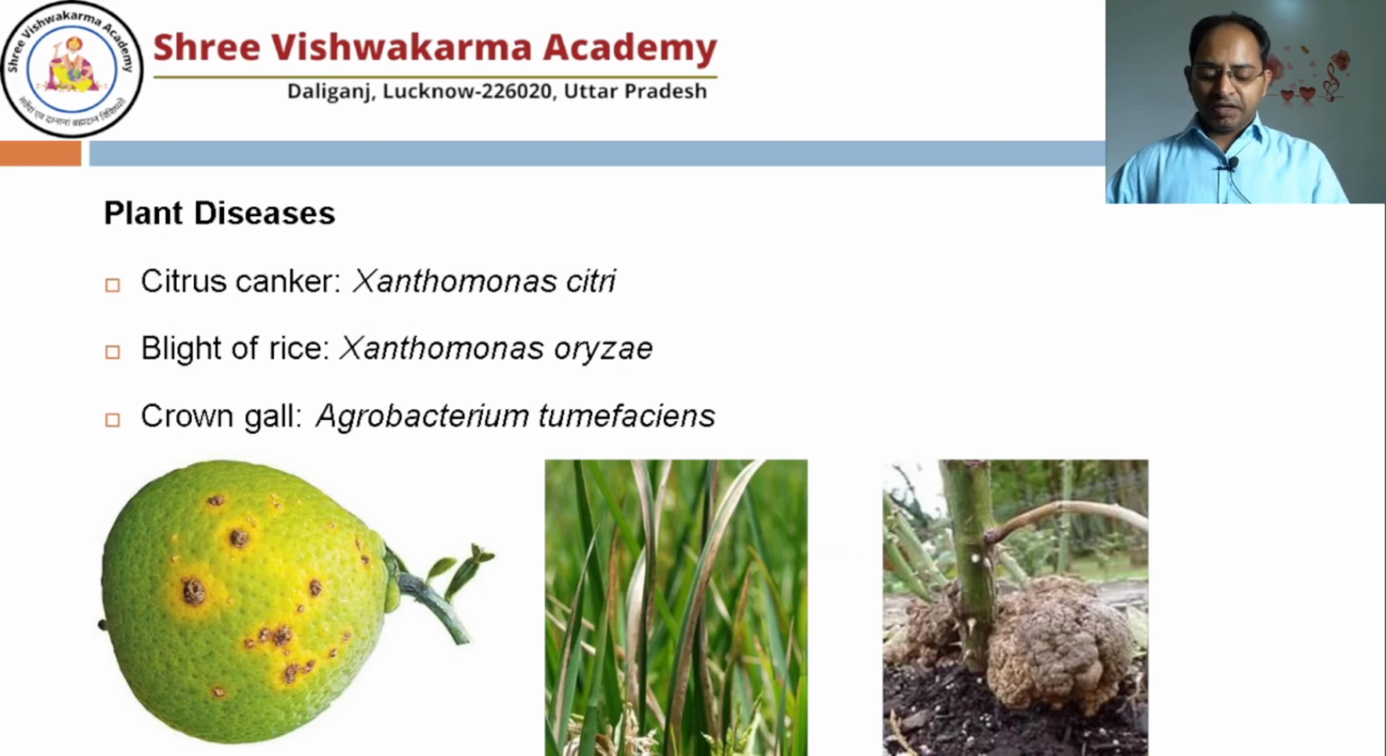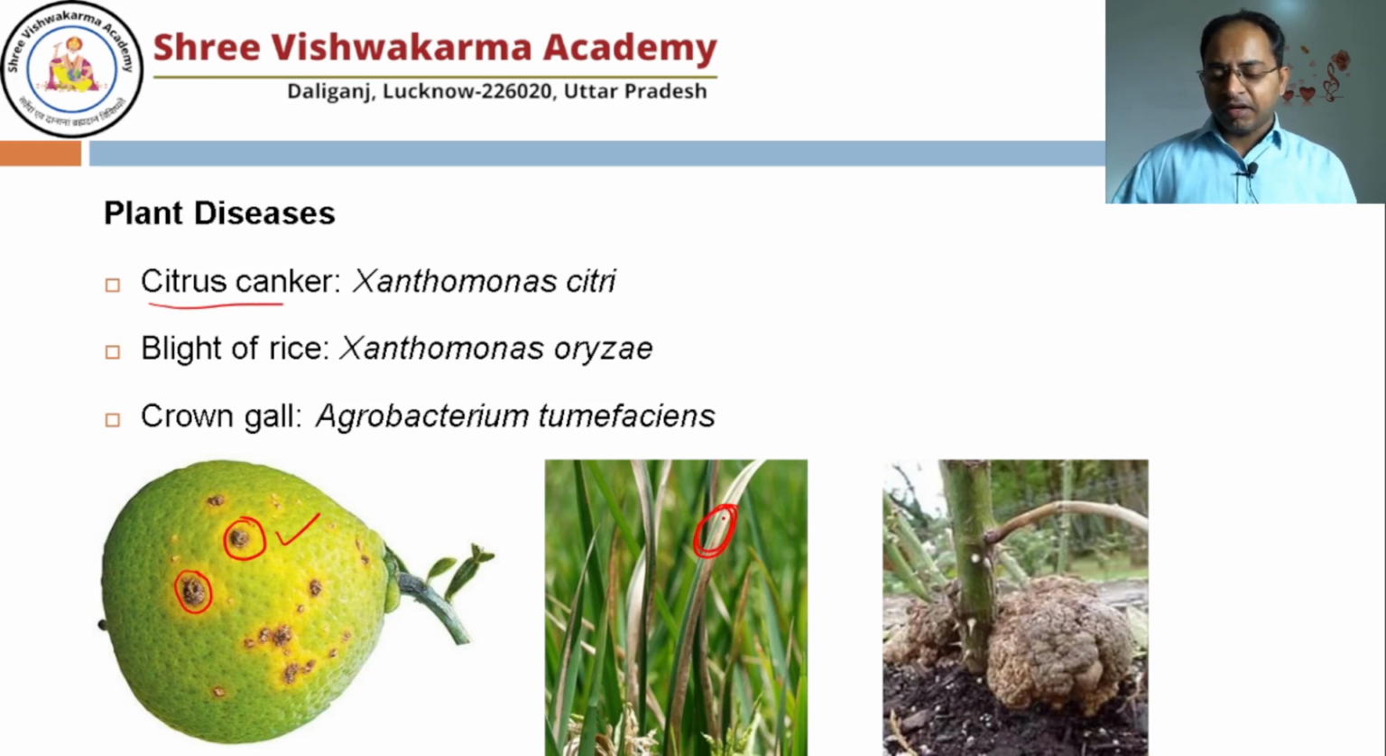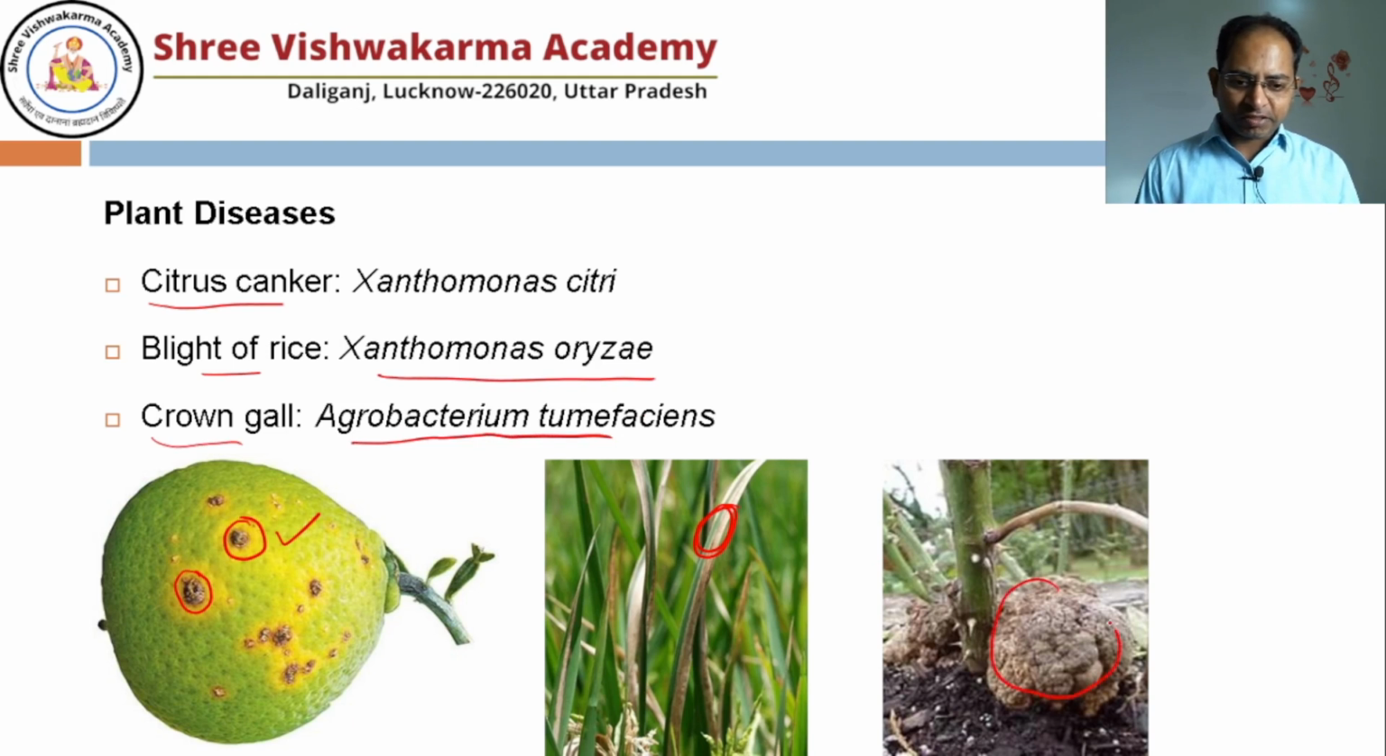Plant disease, bacteria produce many diseases also, like citrus canker. You can see in citrus fruits, like orange or lemon, you can find the canker. Here you can see the leaf of the rice, it is known as blight of rice. The rice leaf is blighted, right? So this is known as blight of rice. It is caused by Xanthomonas oryzae. Here you can find the crown gall disease, that is caused by Agrobacterium tumefaciens. Here you can see a tumor kind of structure is formed.